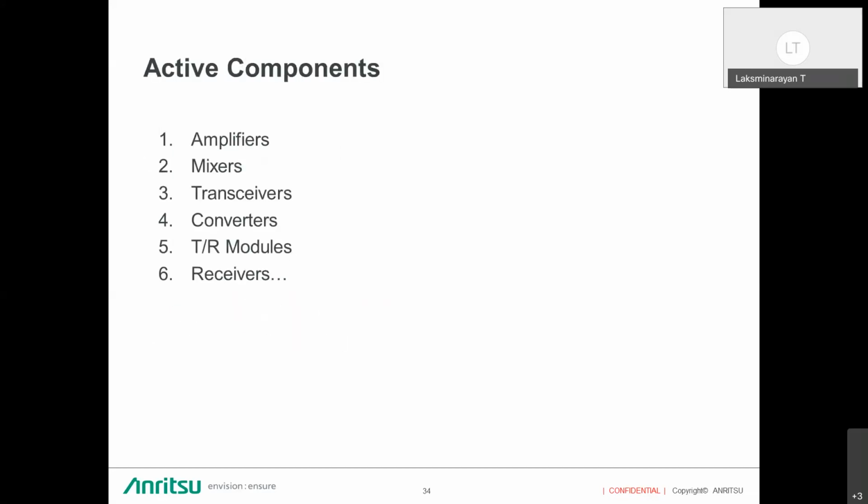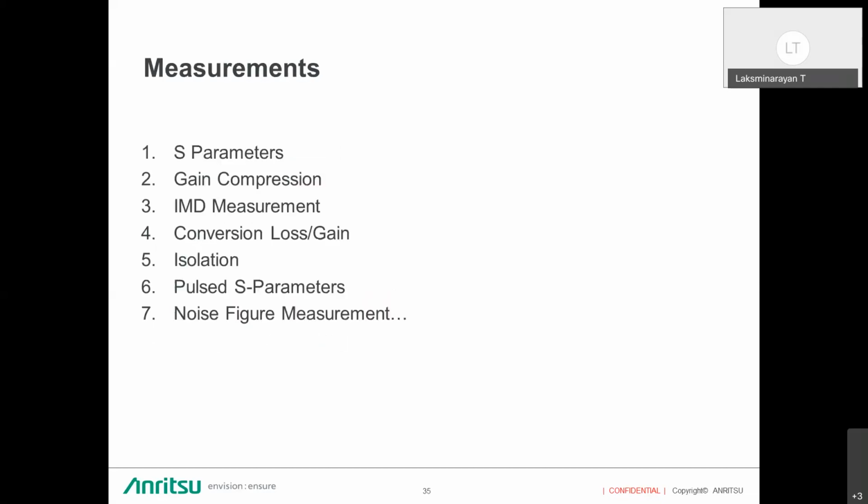When you come to the active components, we have amplifiers, mixers, transceivers, converters, transceiver modules, and receivers. So what are the major parameters in that? We will be measuring the S parameters, all 4 S parameters, and gain compression. Gain compression is nothing but the point where the amplifier goes into breakdown. So that is called the gain compression point.